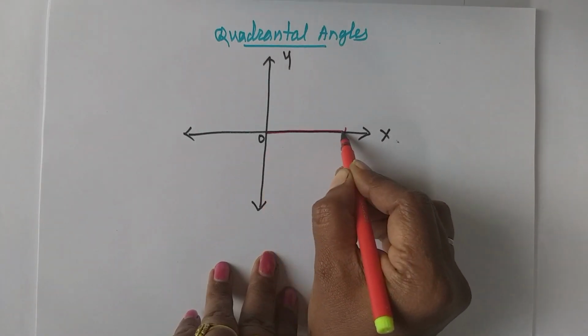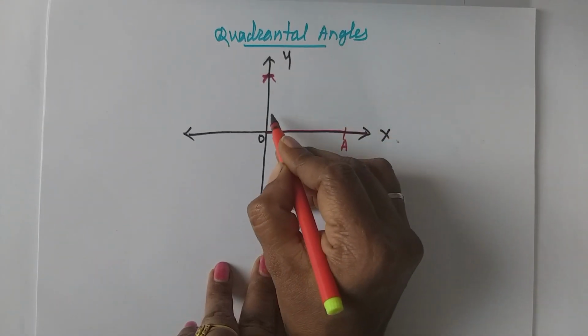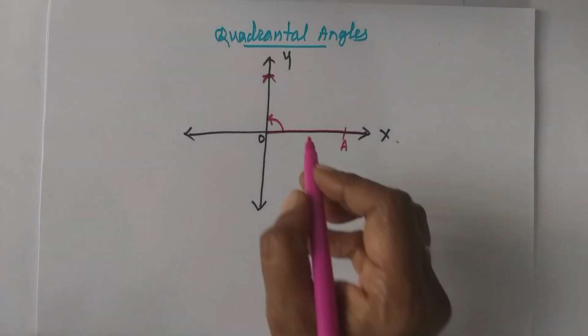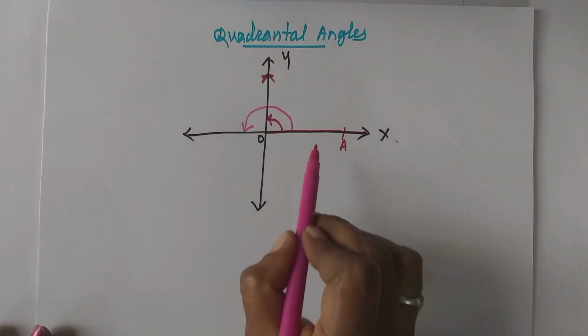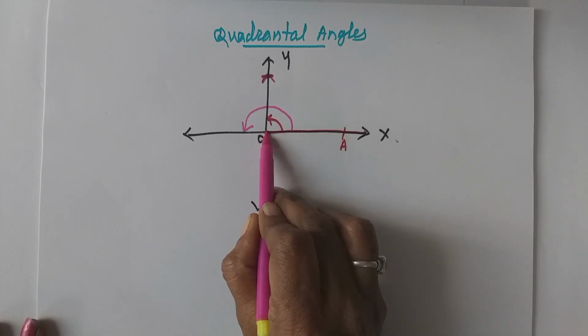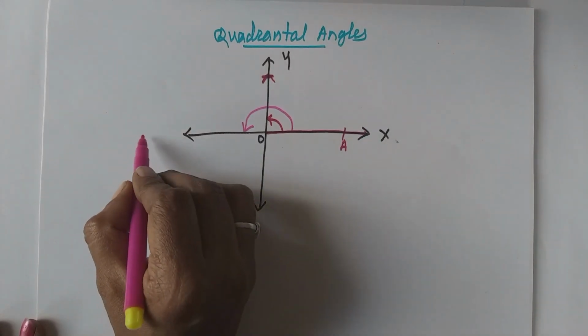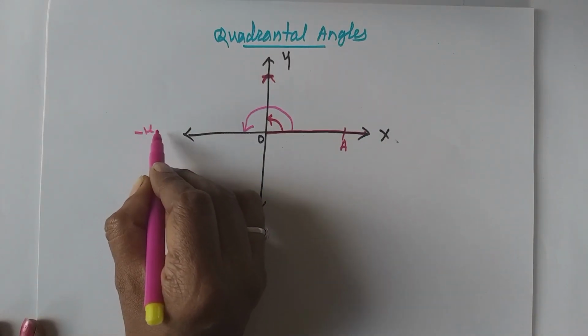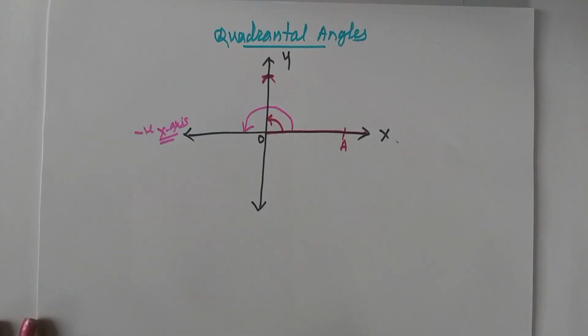Suppose this is a standard angle, and the terminal arm lies along the y-axis or x-axis. Consider this angle. Now consider the next. This is also a quadrantal angle, because again it is a standard angle: the vertex is at the origin, the initial arm is along the positive direction of the x-axis and the terminal arm is along the negative direction of the x-axis. The condition is that in a standard angle, if the terminal arm lies along the x-axis or y-axis, then it is a quadrantal angle.